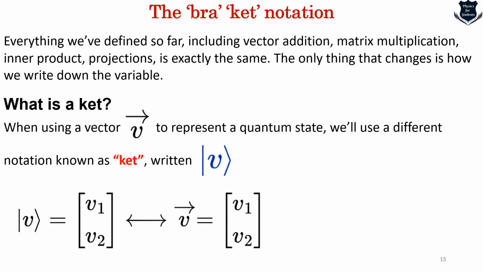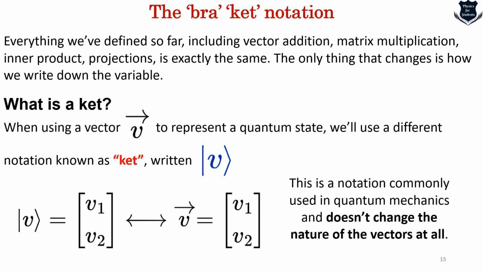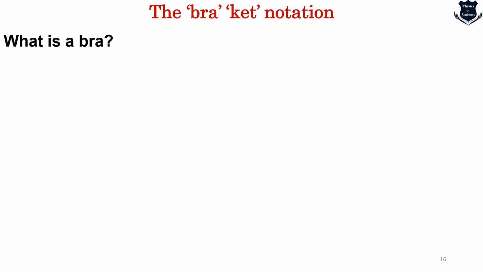This notation is commonly used in quantum mechanics, and it does not change the nature of the vectors. That means both notations in the equation at the bottom left are the same. Whether you write it in ket form or in vector form, it is the same.